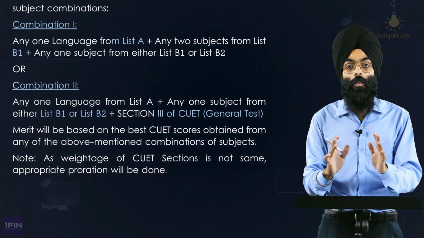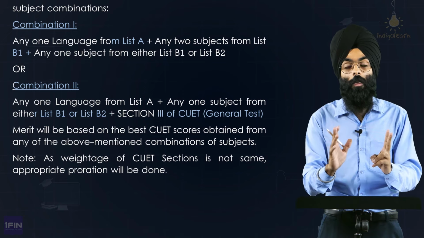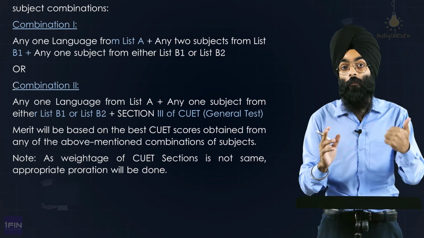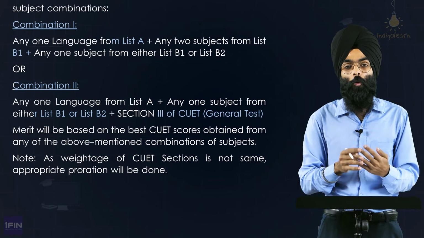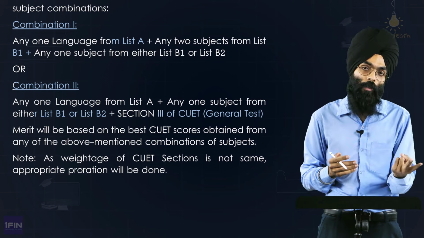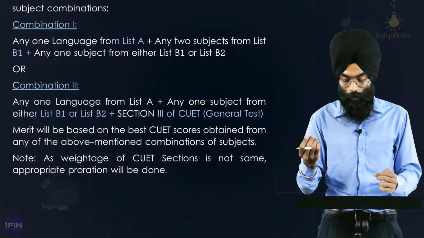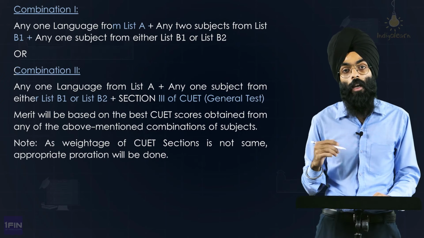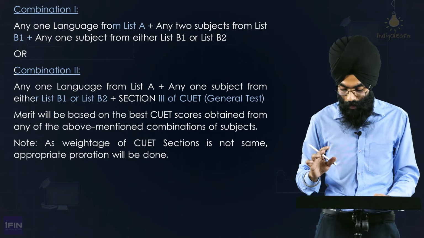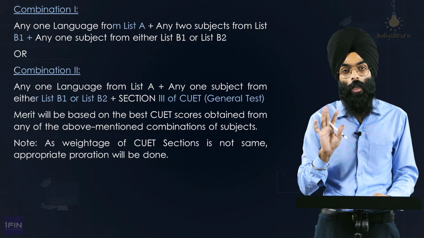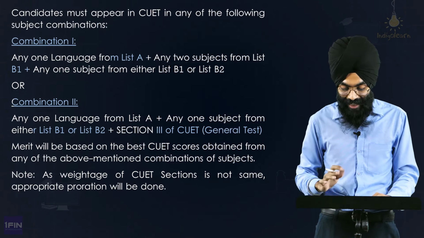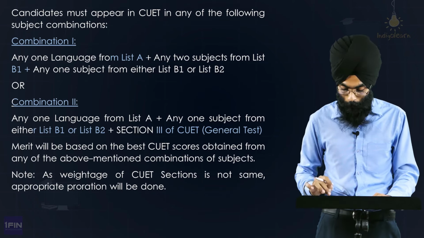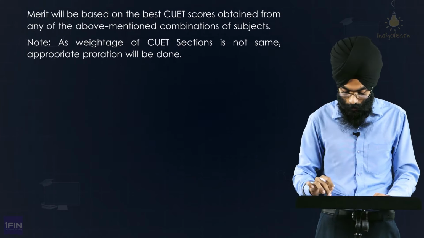Overall, as a combination you can take 9 subjects: 2 languages, 5 domain specific subjects and 1 general test. That is generally what a student would take if they have taken 2 languages. Otherwise, since you would have studied only 4 subjects, you can take 4 subjects plus 1 language that you have studied plus general test. Now, the weightage of CUET sections is not the same because general test is of slightly higher marks. So they'll give a pro rata combination and do some calculation at their own end. But you can take either combination 1 or combination 2; to increase your chances, take everything, but only the subjects which you have studied in class 12.